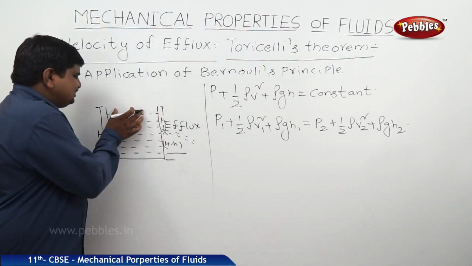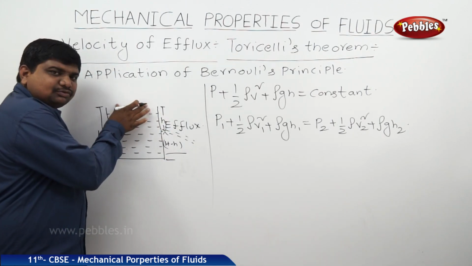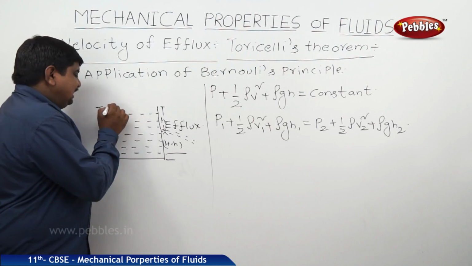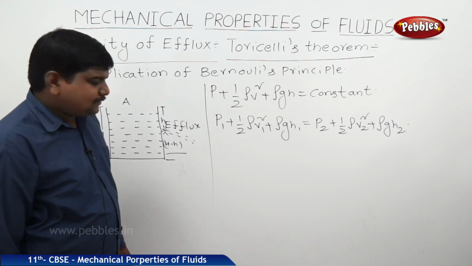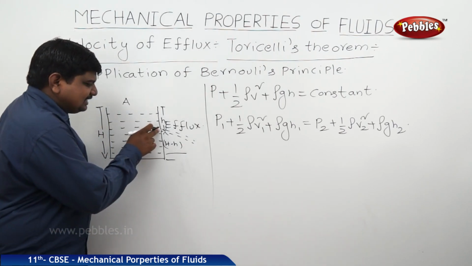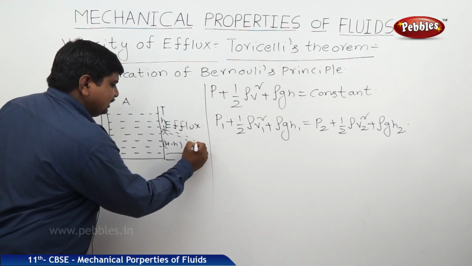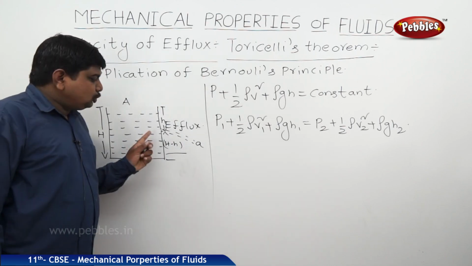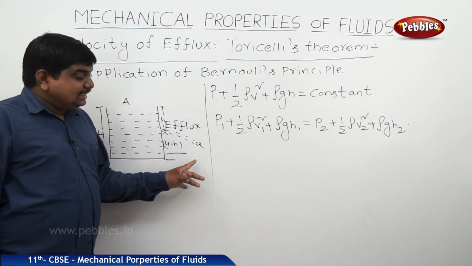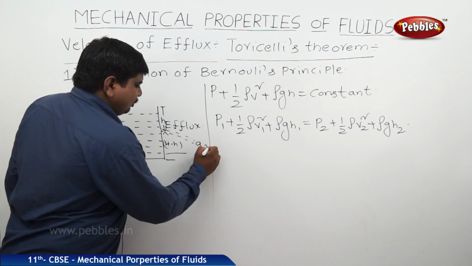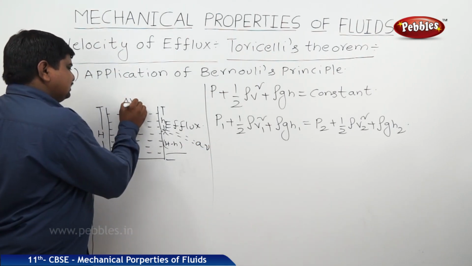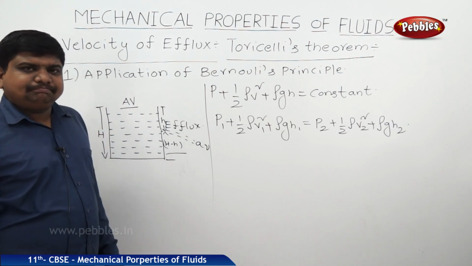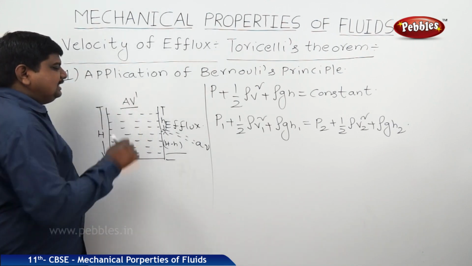If you see the top surface of this water tanker or the container, its area of cross section is, let us say, capital A. The area of the hole is small a. Through the small a, it is moving with a velocity small v. From the top surface, it is moving with a velocity capital V, or we can write v dash.